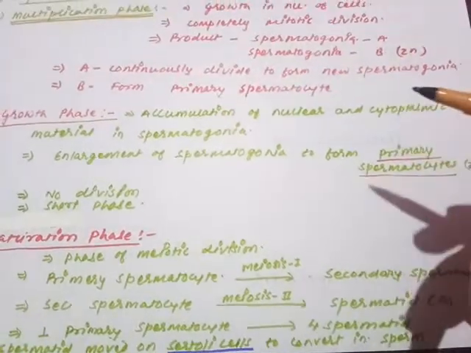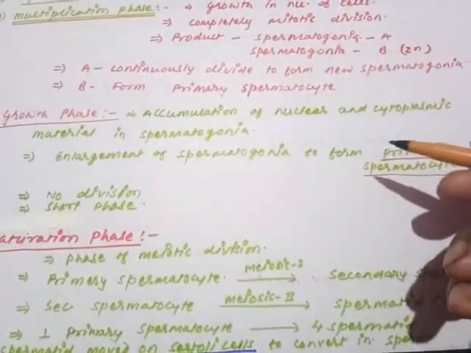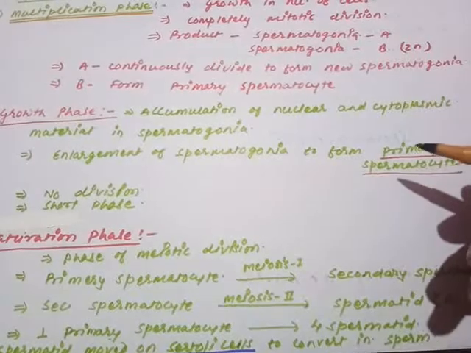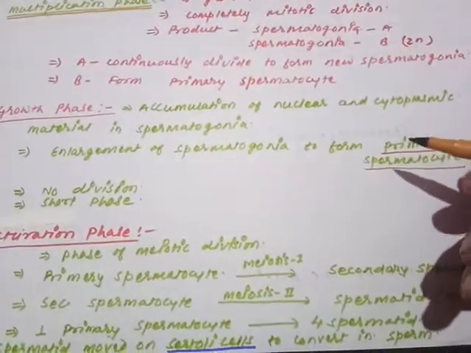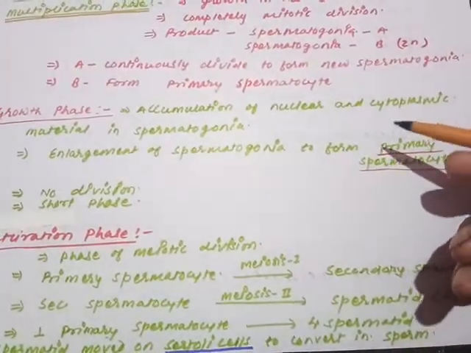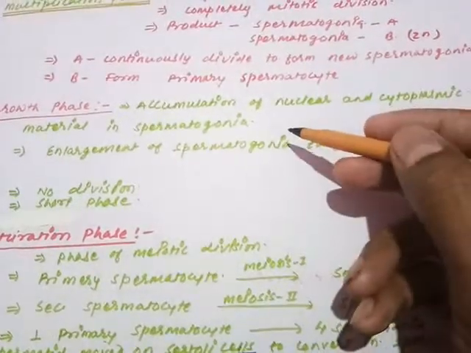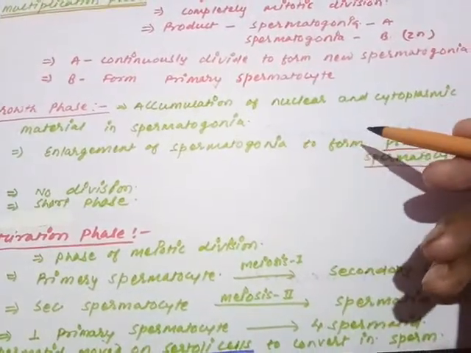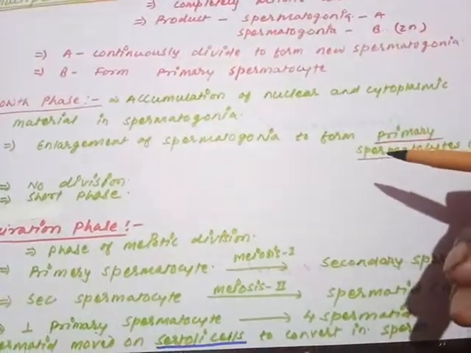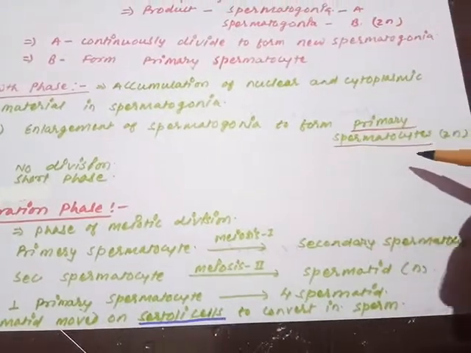So the spermatogonium that has to undergo metamorphosis into the spermatocyte enlarges due to the accumulation of nuclear material and cytoplasmic content. The enlarged spermatogonium is called the primary spermatocyte.